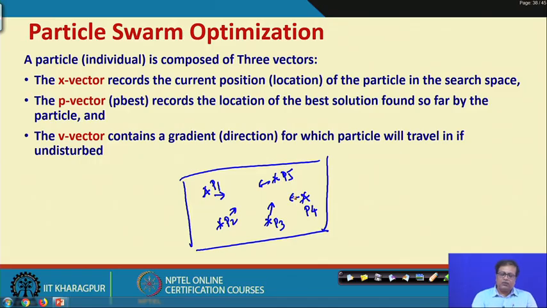What are those solutions? For each particle there is a local best and there is a global best. You see this is the global best. Every solution is trying to move to the global best, but individual particles are also trying to move to a set of local bests.